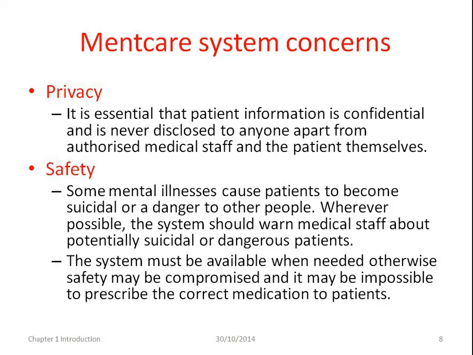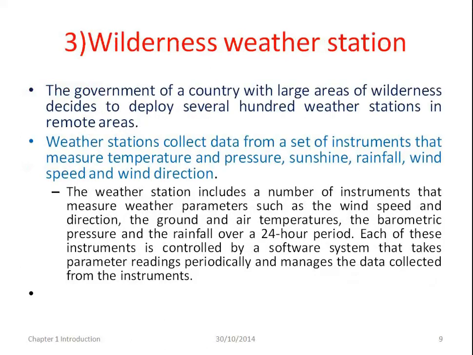The second issue is safety. Some mental illnesses cause patients to become suicidal or a danger to others. Wherever possible, the system should warn medical staff about potentially suicidal or dangerous patients. The system must be available when needed. Otherwise, safety may be compromised and it may be impossible to prescribe the correct medication to the patient. So these are the two points concerned: privacy and safety.